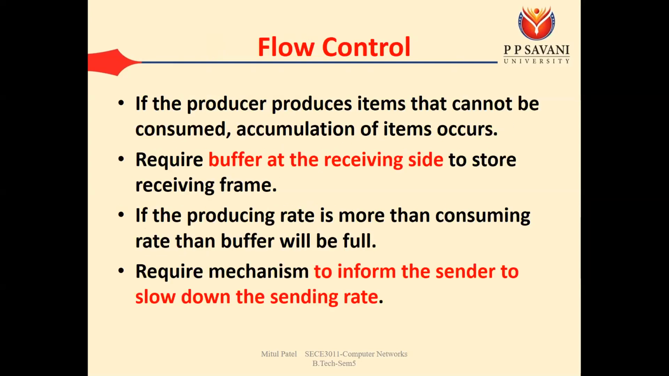Okay, so you know that the meaning of flow control is that the sending side and the receiving side, the sender sends your data and the receiver accepts your data, so the flow of both should be maintained. For example, if the producer produces items that cannot be consumed, accumulation of items occurs. So producer means our sender who is sending the data, and the consumer means our receiver that is receiving our data. So for that, we have the concept of the buffer.